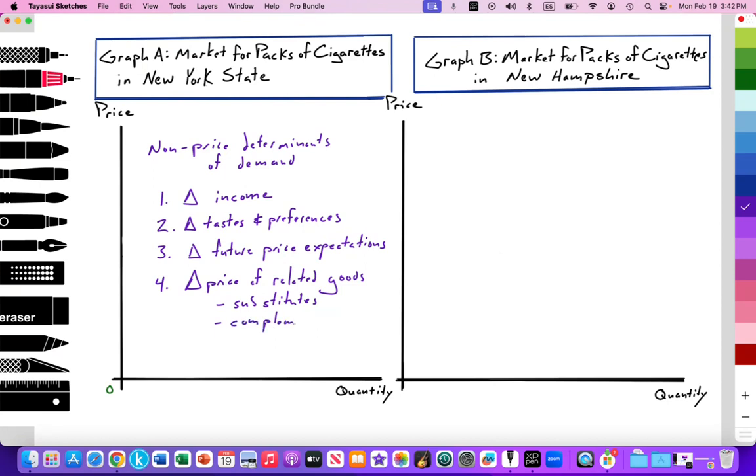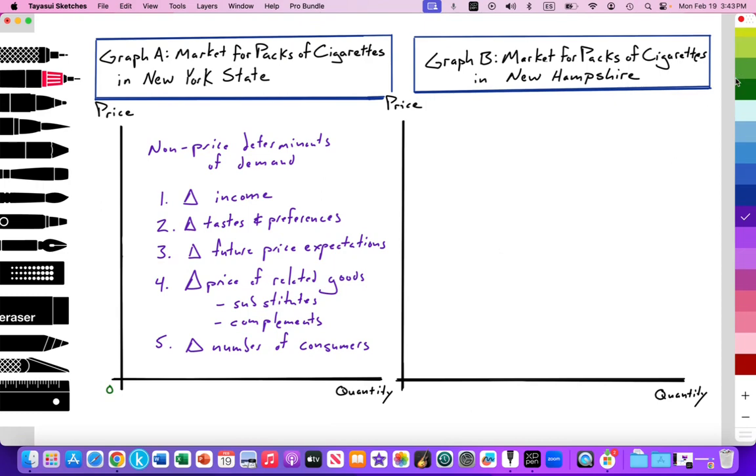I'll provide a link to playlists that cover these topics and provide extensive examples on those. And next is a change in the number of consumers. This might play into demographic changes within the population.